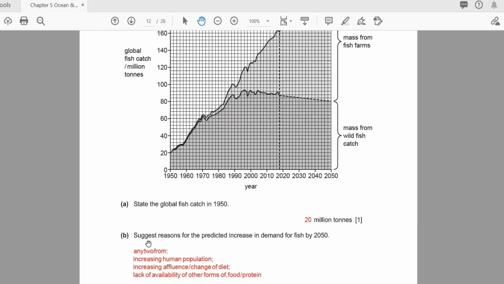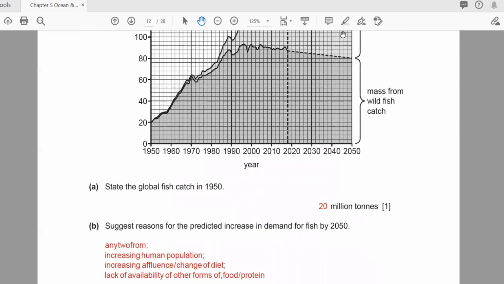After that, next question: suggest the reason for the predicted increase in demand for fish by 2050. Yes, they ask why they are predicting that its demand will increase. So this is the same question: why is overfishing happening, why do we need more fish, why is the fish catch prediction more, all these. So they can ask the question different ways.